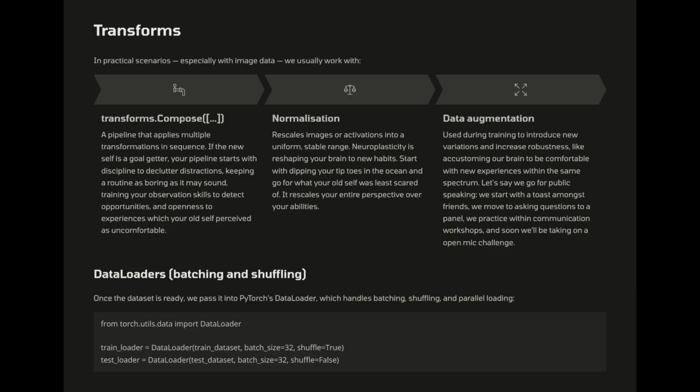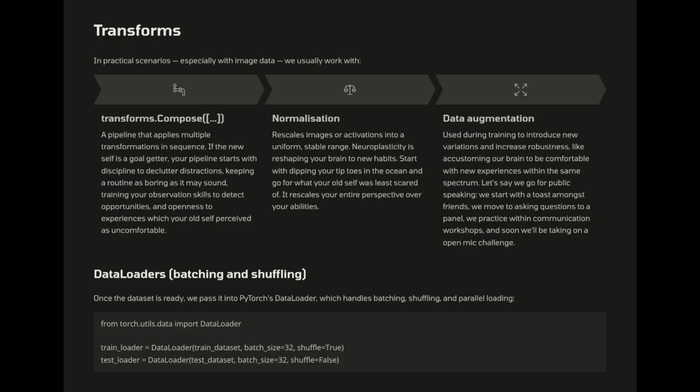Transforms. In practical scenarios, especially with image data, we usually work with transforms.Compose(), a pipeline that applies multiple transformations in sequence. If the new self is a goal-getter, your pipeline starts with discipline to declutter distractions, keeping a routine as boring as it may sound, training your observation skills to detect opportunities, and openness to experiences which your old self perceived as uncomfortable. Normalization, which rescales images or activations into a uniform, stable range.